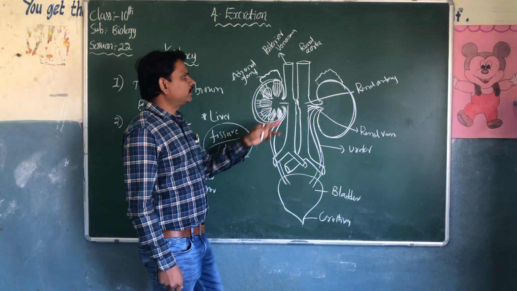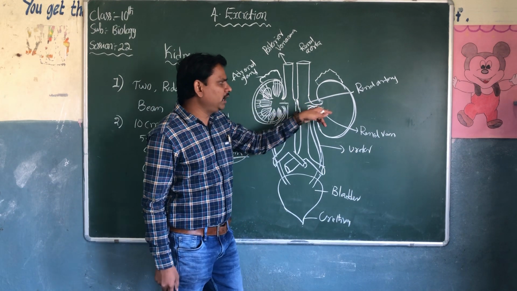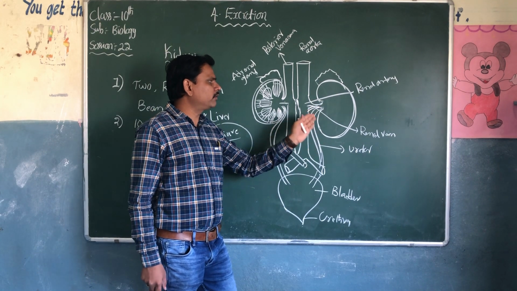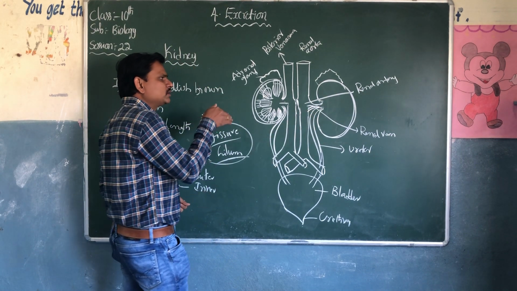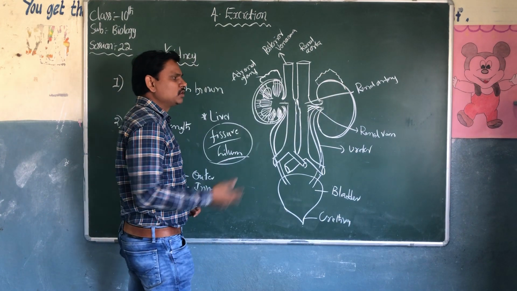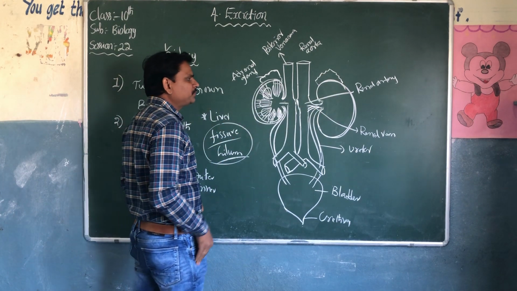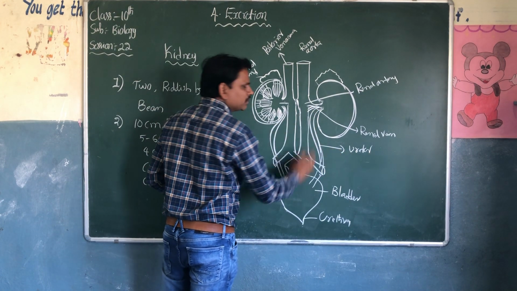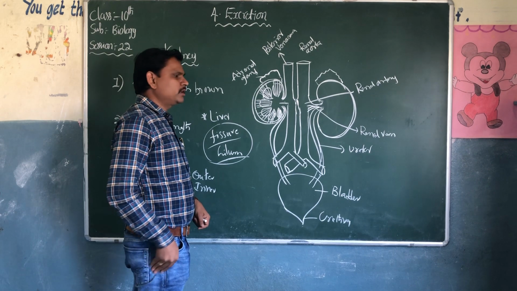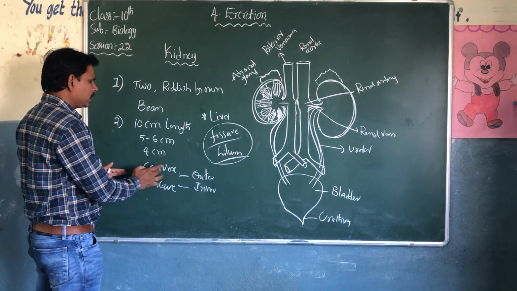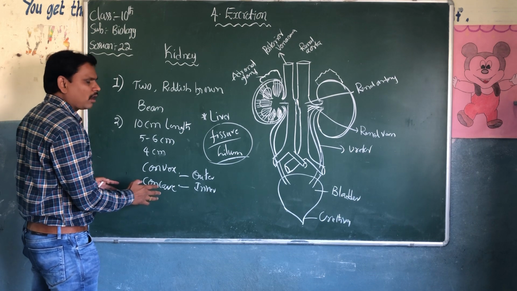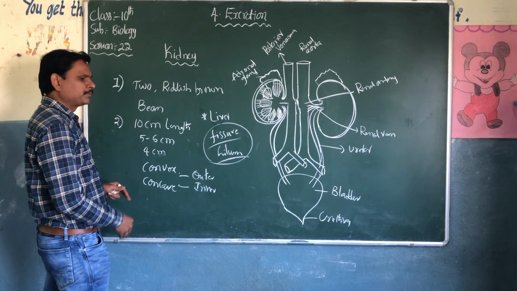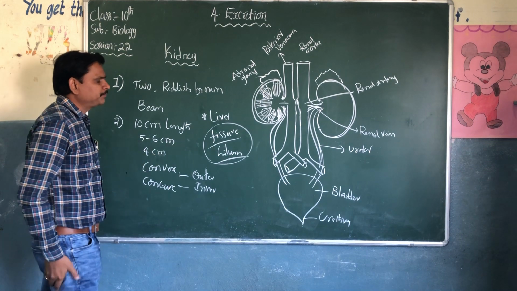So look at this. The renal artery is entering into the kidney, the renal vein is coming away from the kidney, and the ureters are also coming away from the kidney. One vessel is going into the kidney, the renal artery. Two parts are coming away from the kidney, that is the renal vein and the ureters. So the outer looks convex, the inner looks concave. That is the difference between convex and concave mirrors. This is about the structure of the kidney.